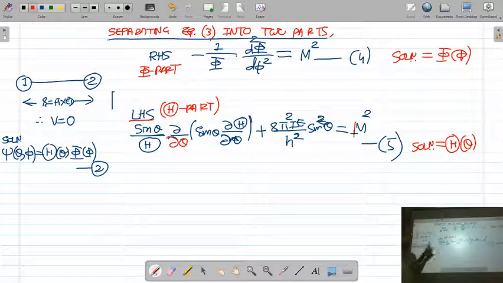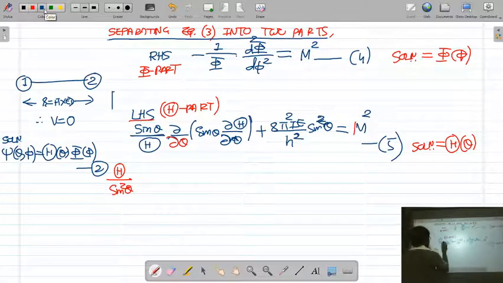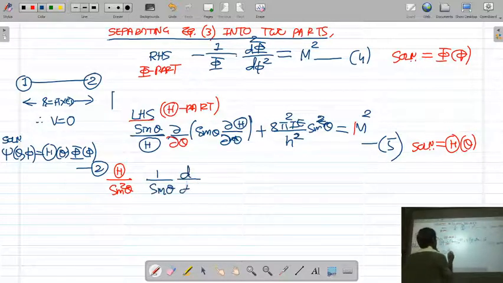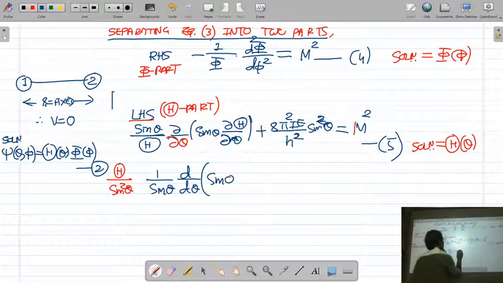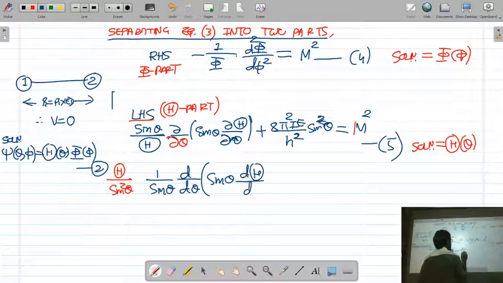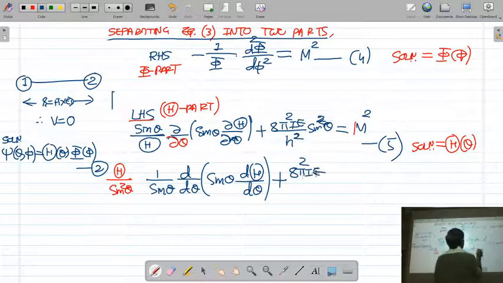Now there is a slight simplification of equation 5. If you multiply equation 5 by capital theta upon sin square theta, you will get 1 upon sin theta d by d theta of sin theta d theta by d theta plus 8 pi square I upon h square.